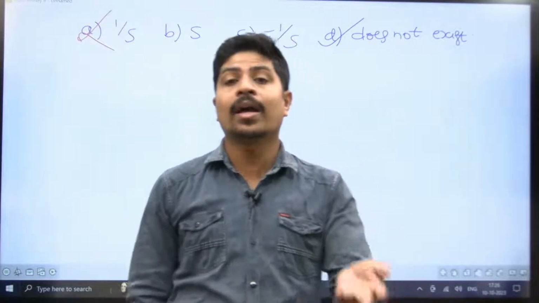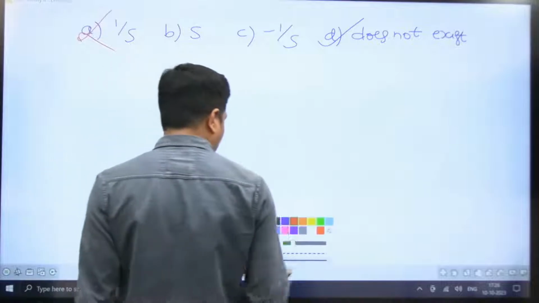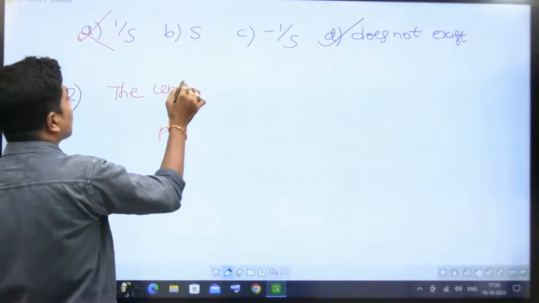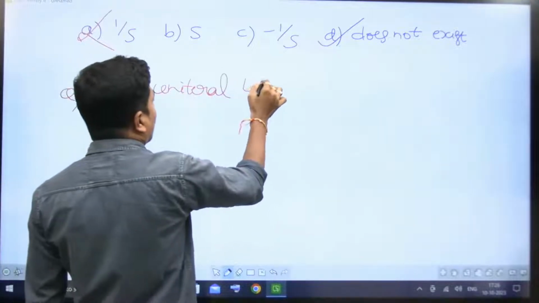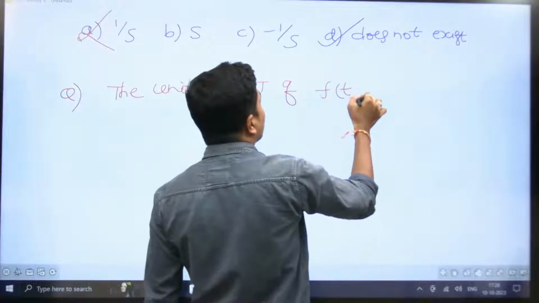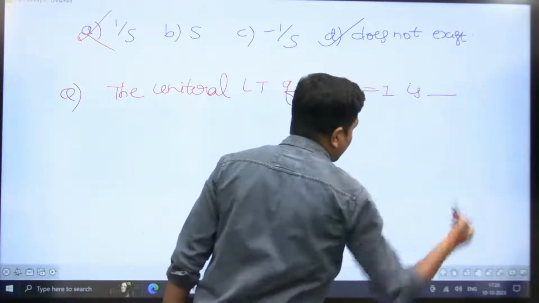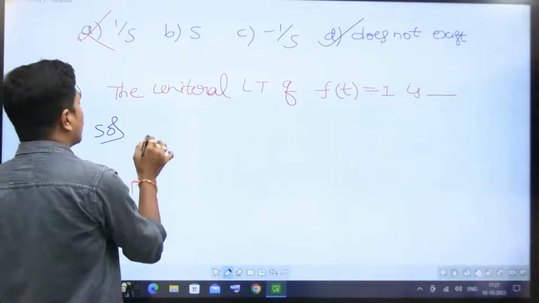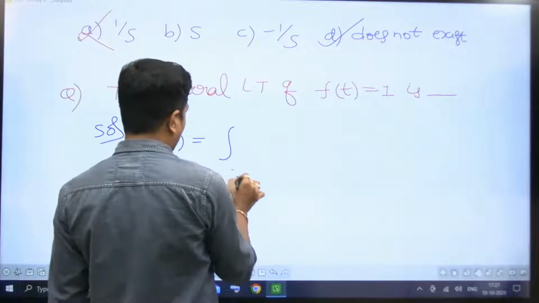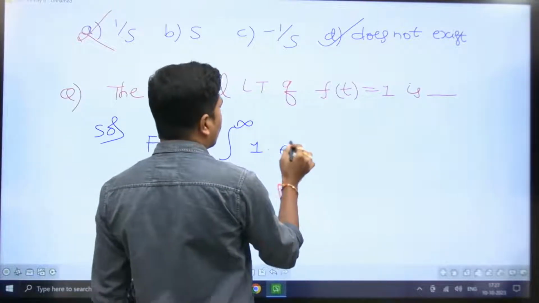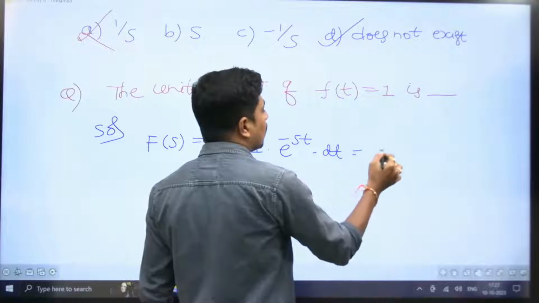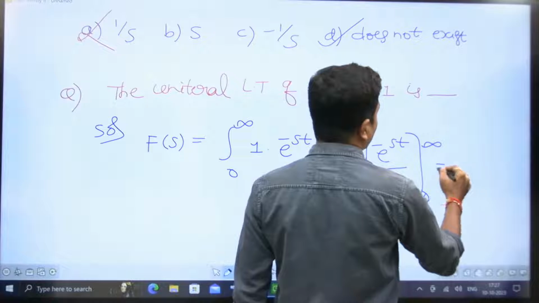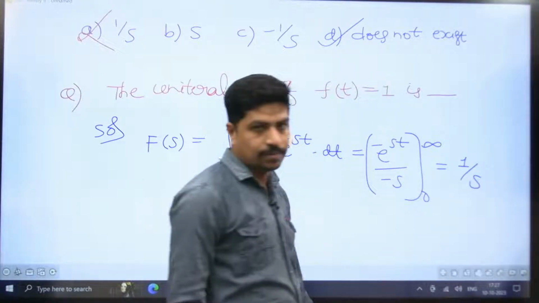Now, when is 1 by s correct? If this is the question, the unilateral Laplace transform of f(t) equal to 1 is dash, then you are going to get the answer as 1 by s. The solution is F(s) is equal to the integral from 0 to infinity of f(t), which is 1, into e power minus st dt. e power minus st by minus s, integrated from 0 to infinity, you are going to get 1 by s.